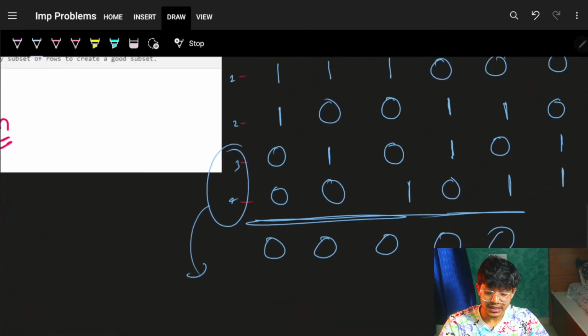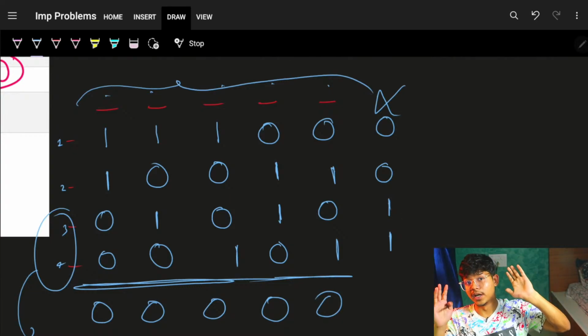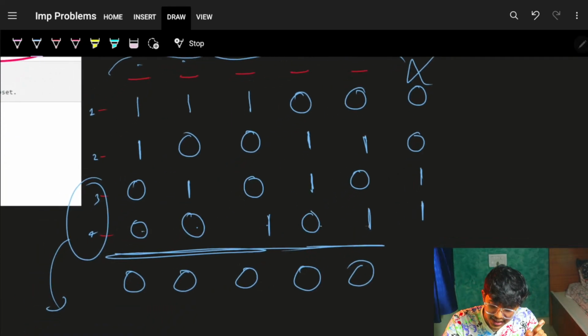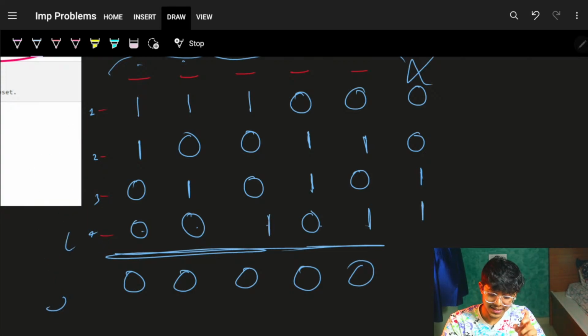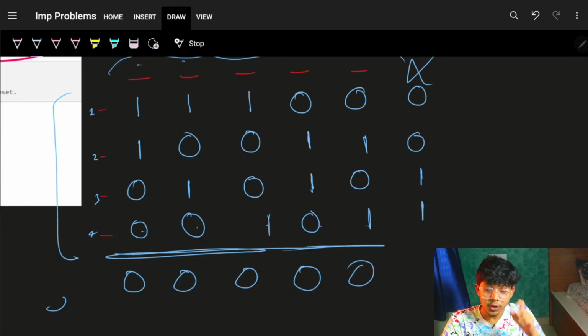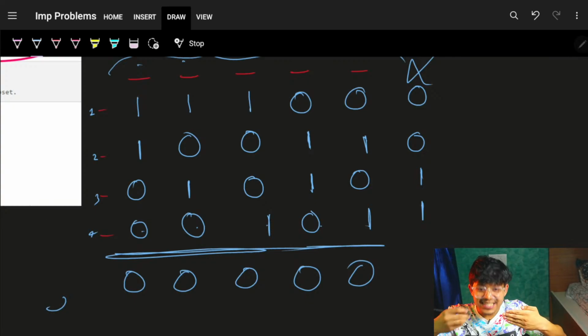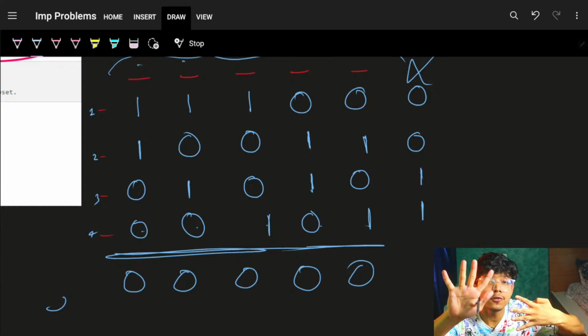It will always happen, because if it had been 6 columns, then maybe all 4 rows would be required. But if the columns are only 5, then I will have only these conditions. 3 conditions for this, 2 conditions for this, and 1 condition for this. So basically, to make 4 rows, I need 6 columns. That is how for 4 rows I need 6 columns, but I only have 5 columns.